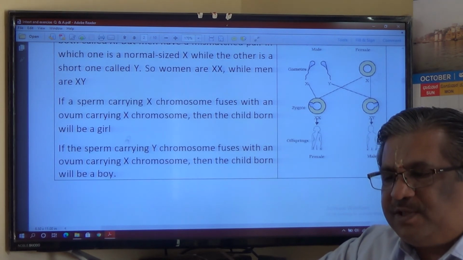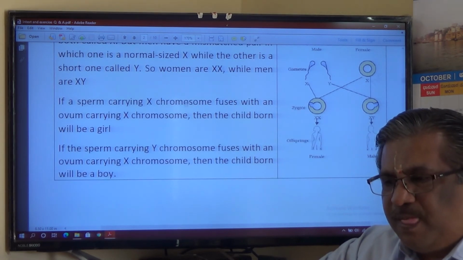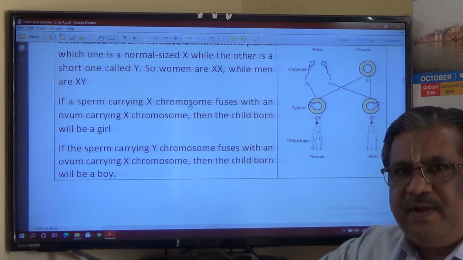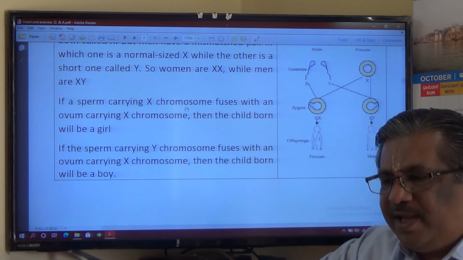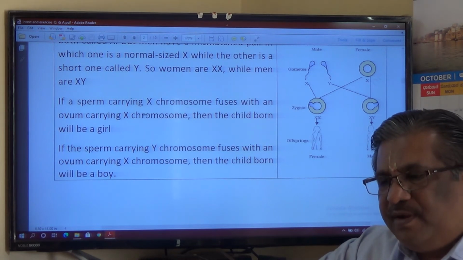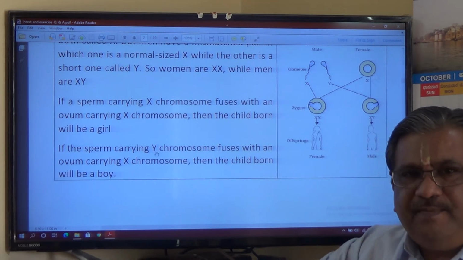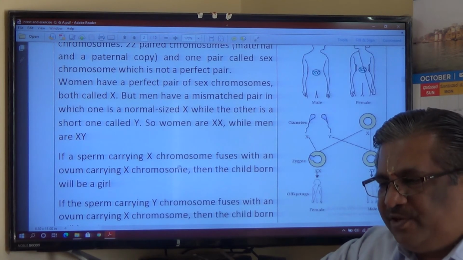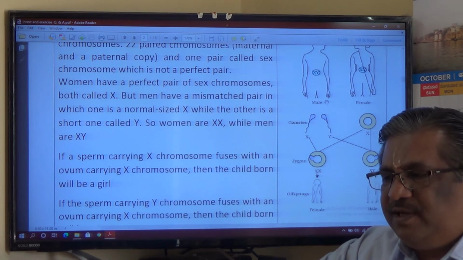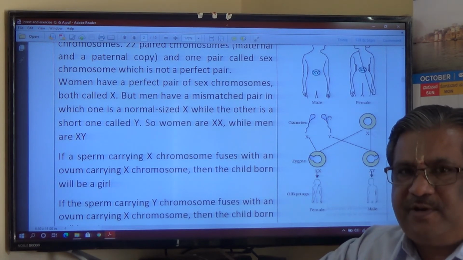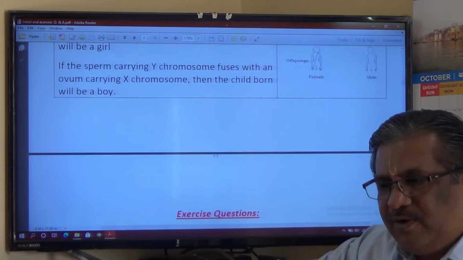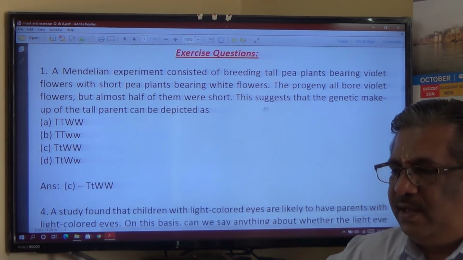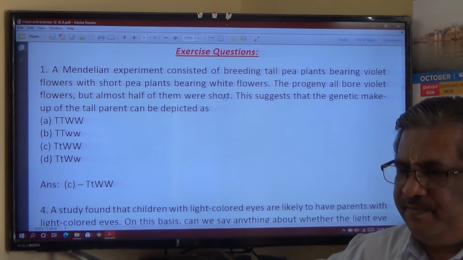So if a sperm carrying an X chromosome fuses with the egg, the offspring is a baby girl. If a sperm carrying a Y chromosome fuses with the egg, then the child born will be a boy. This complete explanation, substantiated with the diagram, is important to answer the question on sex determination. I hope you understand. Now we'll go through the exercise questions.